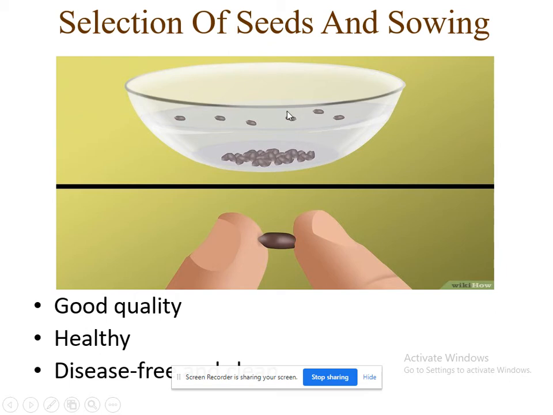So you have to remove the seeds which are floating on the water, and be careful about the seeds which are sinking in the water, and using these sunk seeds you can take them for sowing, right?